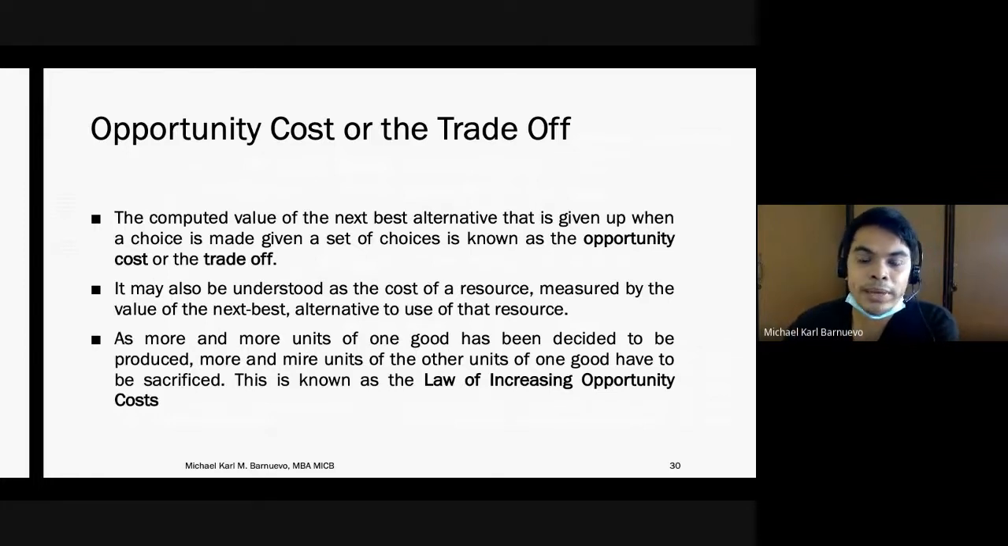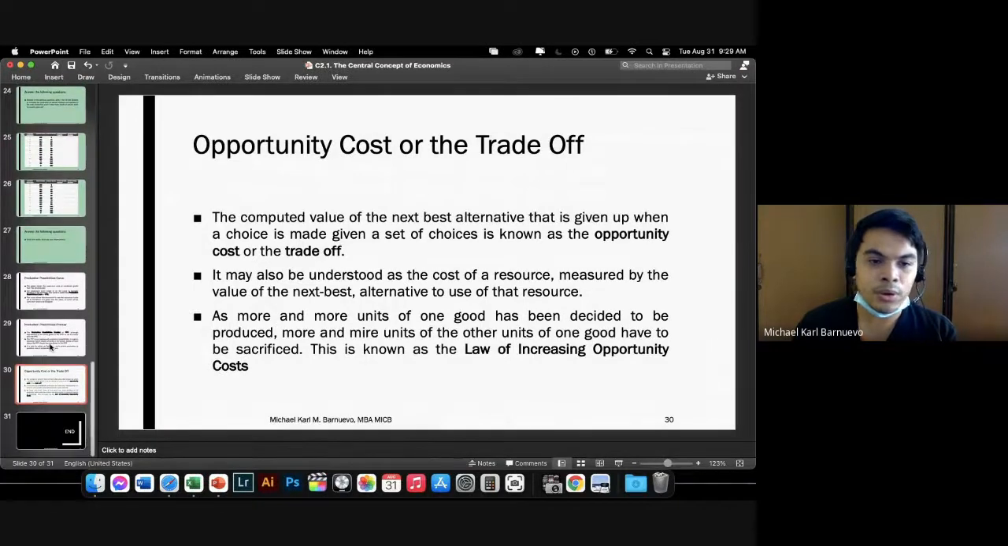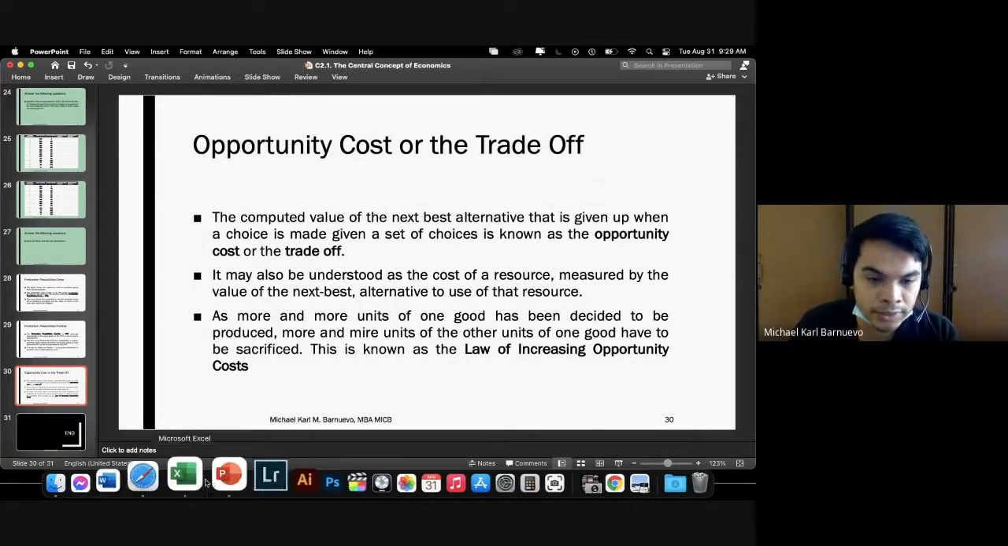It may also be understood as the cost of a resource measured by the value of the next best alternative use of that resource. As more and more units of one good are produced, more and more units of the other good have to be sacrificed. It is known as the law of increasing opportunity cost. Let's look at it again.